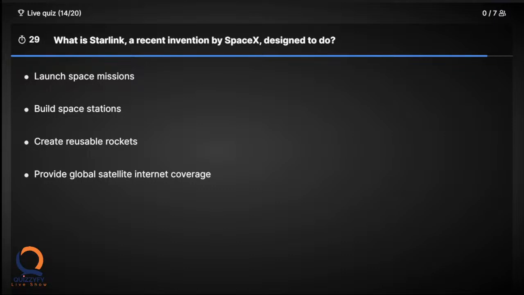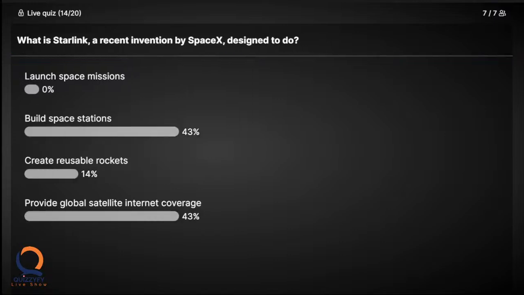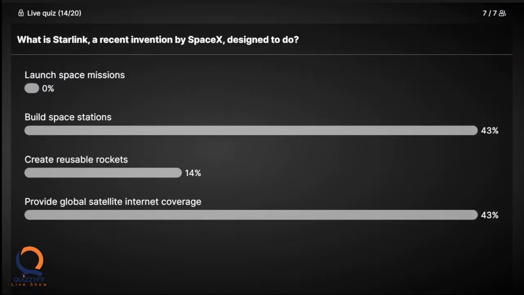What is Starlink? A recent invention by SpaceX organization designed to do what? Starlink is a separate entity created by SpaceX organization. By the way, let me give you a hint on SpaceX.